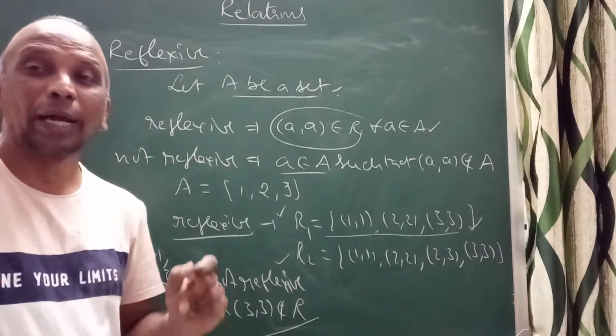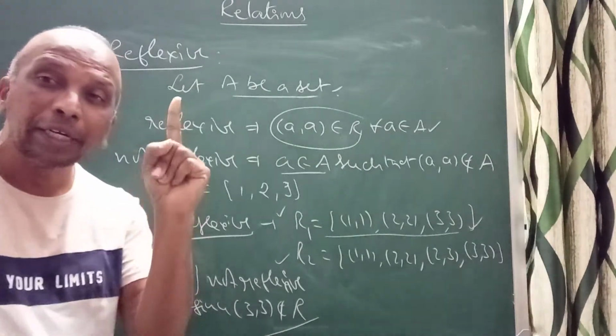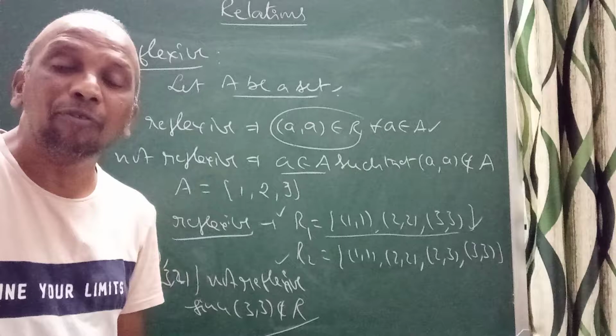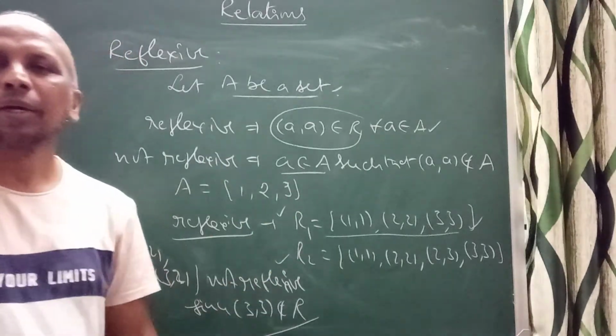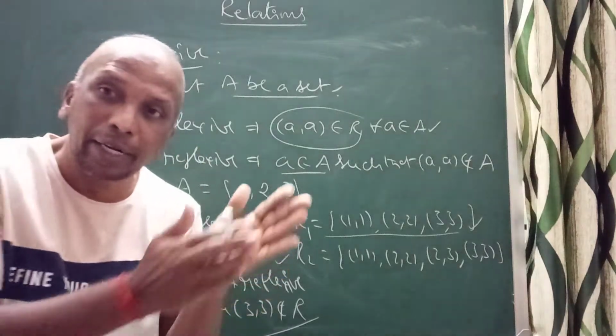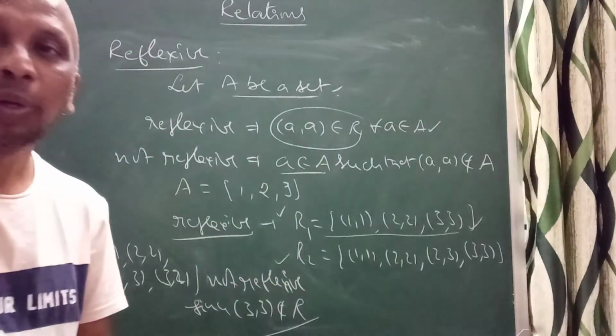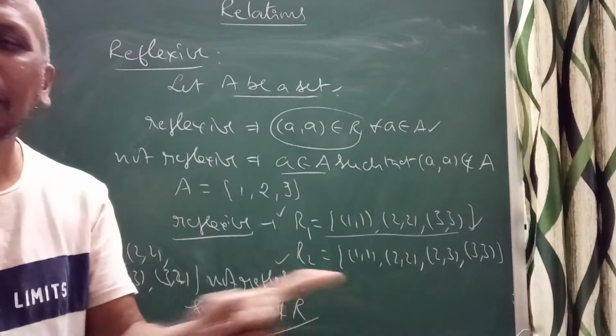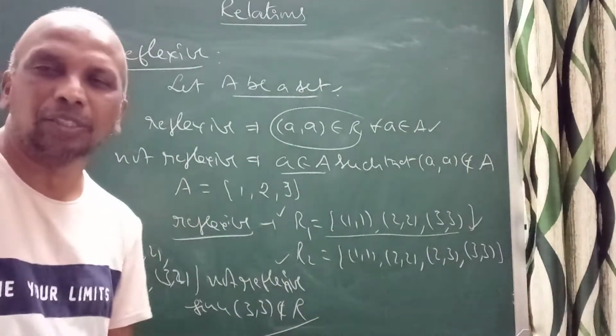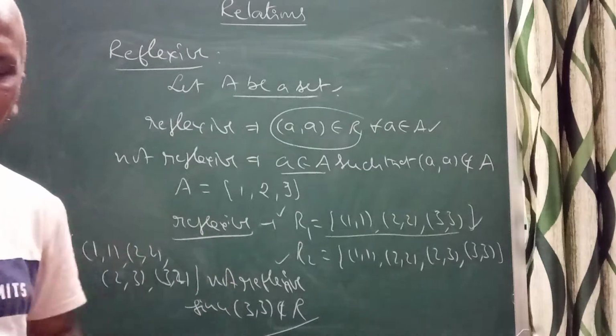Then I have a doubt about identity relation. Every identity relation is reflexive, but every reflexive relation need not be an identity relation. Remember, every identity relation is reflexive on the set A, but every reflexive relation need not be an identity relation. That is the most important point you must remember.